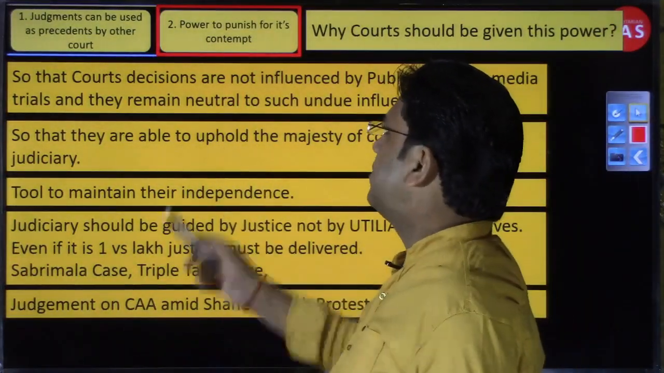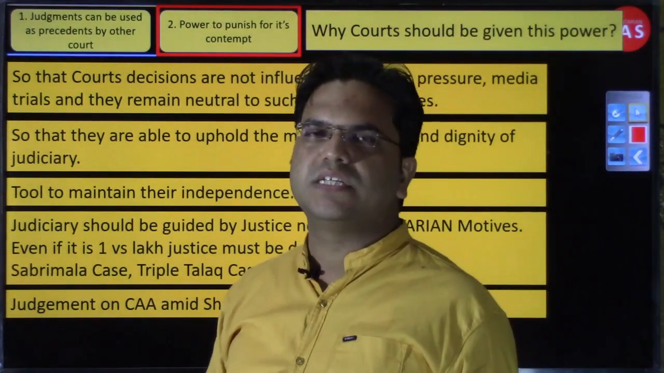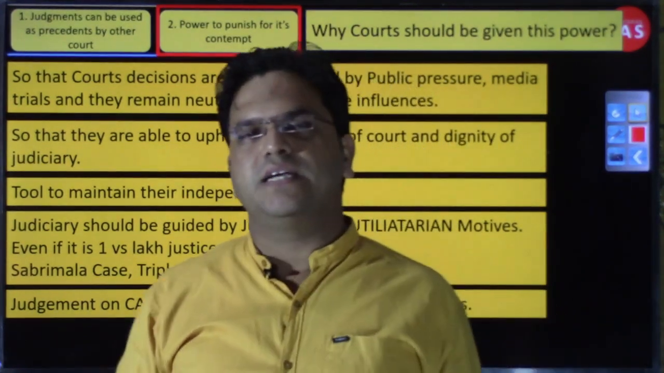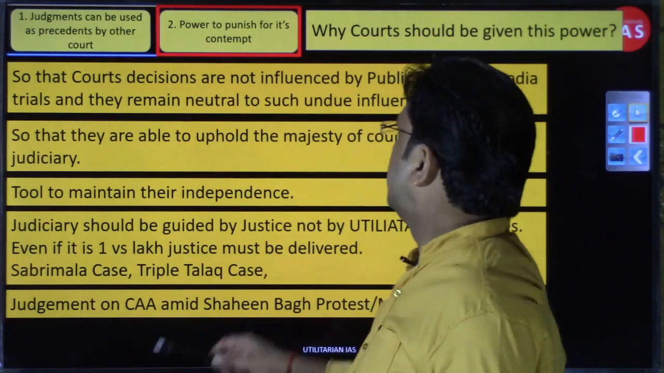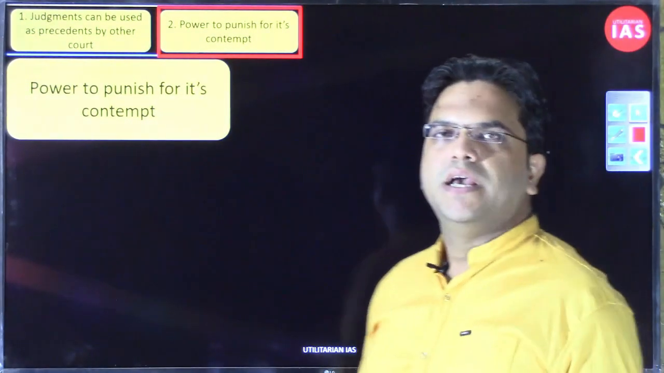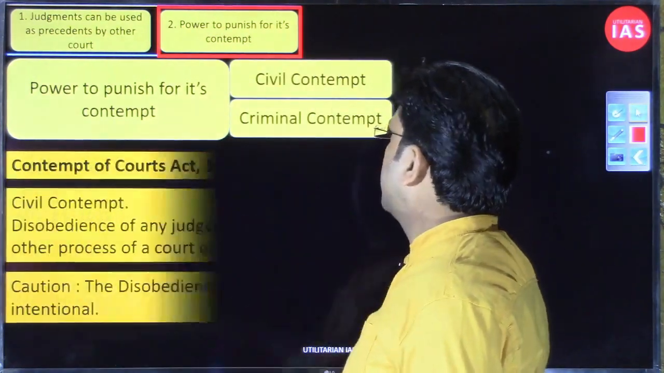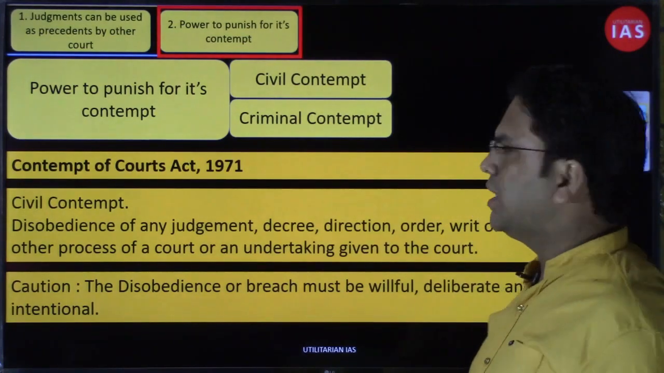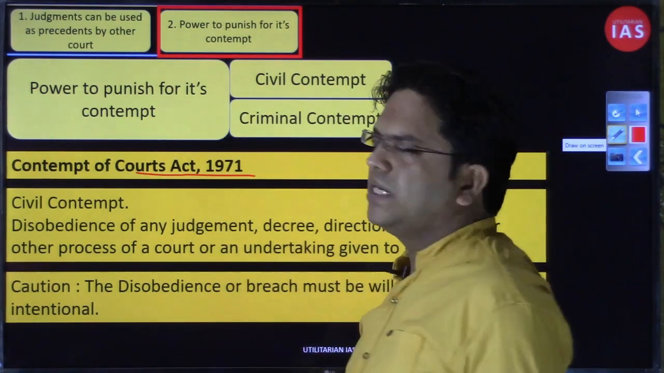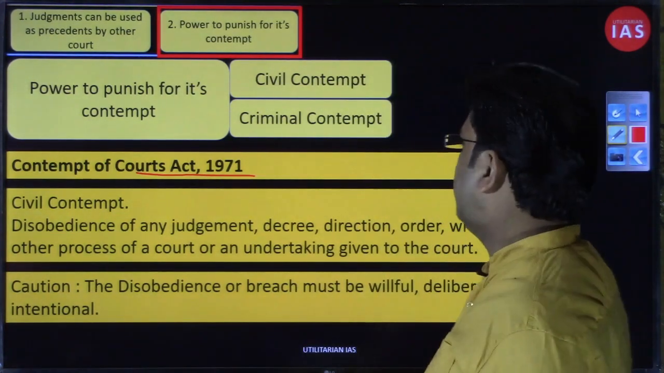There are two kinds of power. First, the judgments of the High Courts and Supreme Court can be used as an example by their subordinate courts, and second, they have power to punish for their contempt, right? Why the power of contempt has been invested into the Supreme Court and High Court, we already discussed. You have two kinds of contempt, civil contempt and criminal contempt. These derive their origin from the Contempt of Court Act 1971.